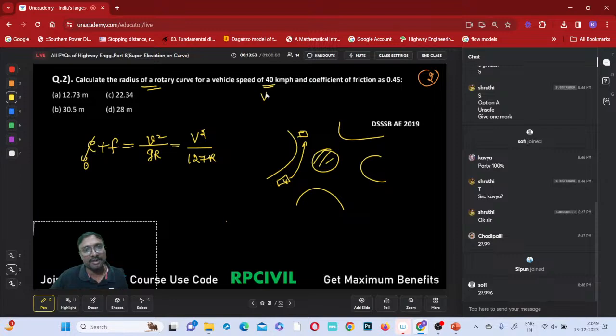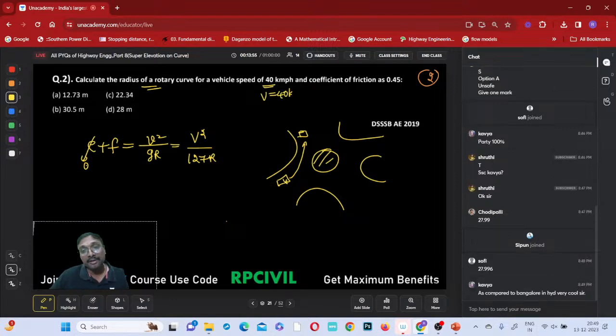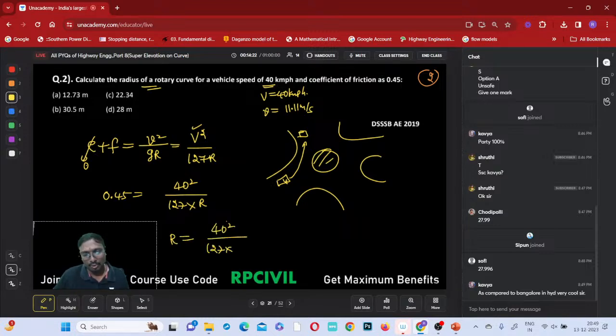If the speed capital V is 40 kmph, then small v is 11.11 meter per second. So friction will be 0.45 equal to, I'll use the second formula, capital V square by 127 into R. R we have to find out now. So R will be equal to 40 square divided by 127 into 0.45. How much does it come to? 28 meters approximately, right?